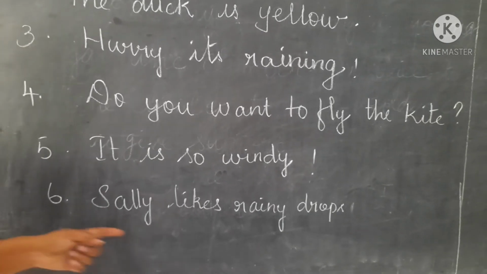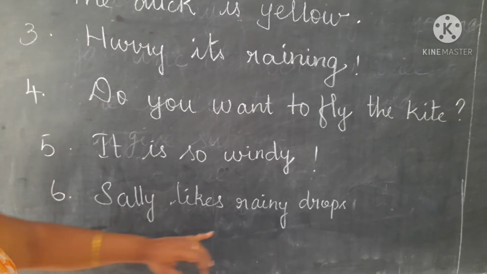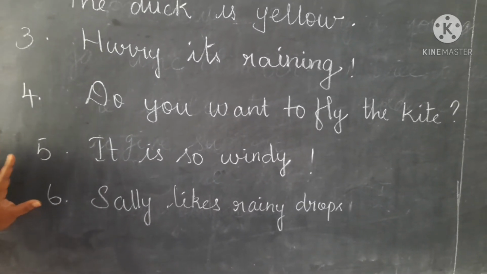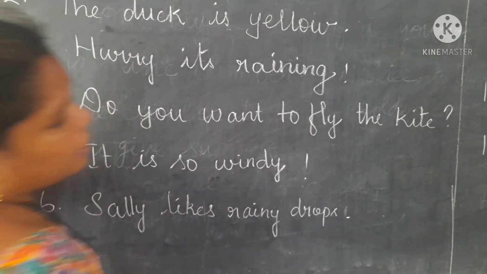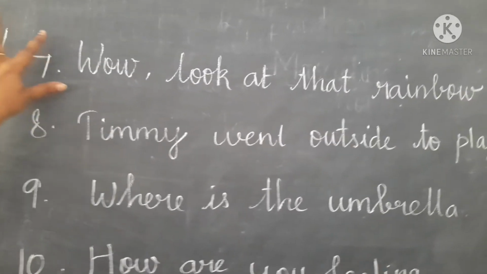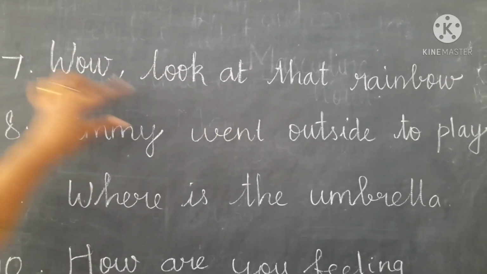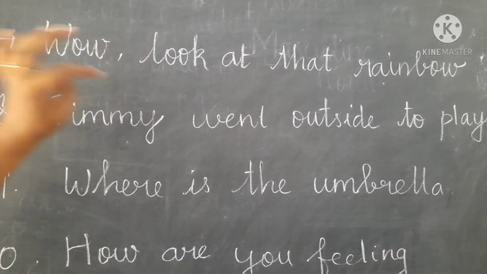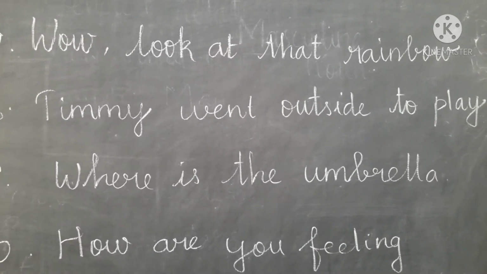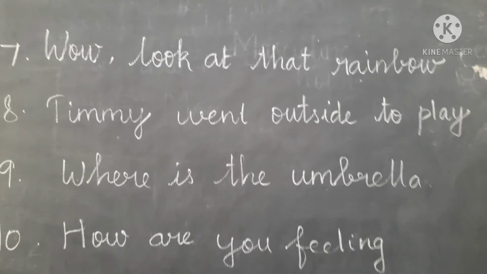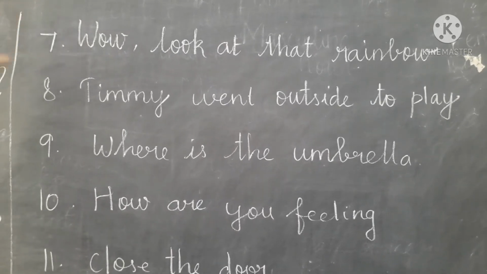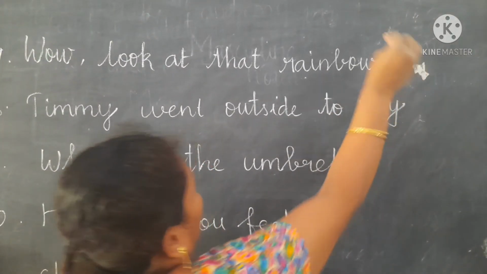Then the sixth one, Sally likes rainy drops. She likes. It is a completed statement, so we give a period, that is a full stop. The seventh one is, wow, look at that rainbow. When we see a rainbow in the sky after the rain, we feel full emotion and surprise. So this is an exclamatory sentence, and we give the exclamation mark.